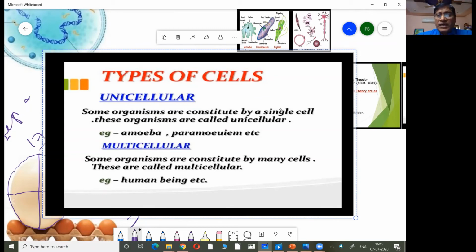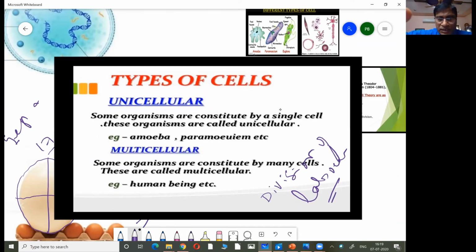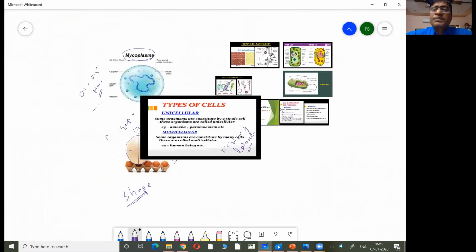So when we say multicellular organisms, different cells are organized into tissues. There are different types of tissues, and each type of tissue will carry a specific function. So that is why it's called division of labor. Division of labor you can find in multicellular organisms. So this is a type of classification based on the number of cells that are there in the body.